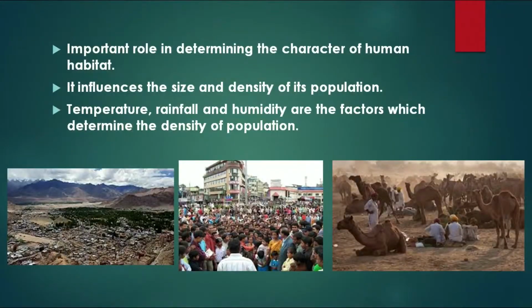The mountainous area could also have a desert climate, where again you will find very low or scanty rainfall, and again agriculture becomes a problem. So, again the density of population is going to be very low. As opposed to that, if you talk about plains, in the plains agriculture is possible and the extremes of climate are not so great. So, you will find a very high density of population.